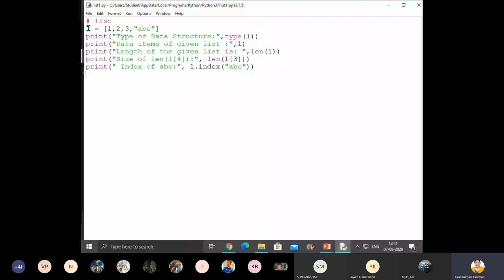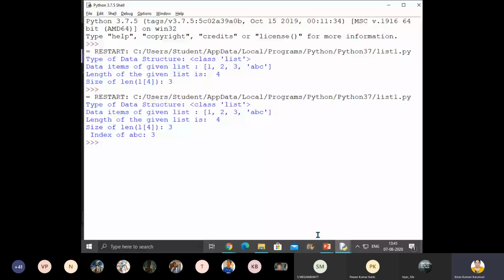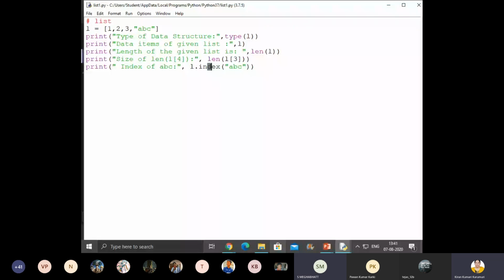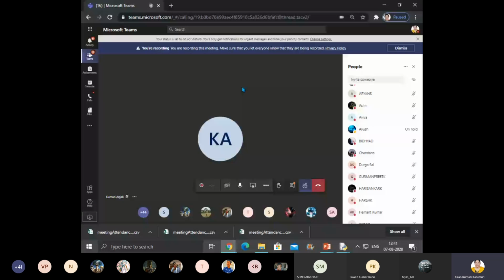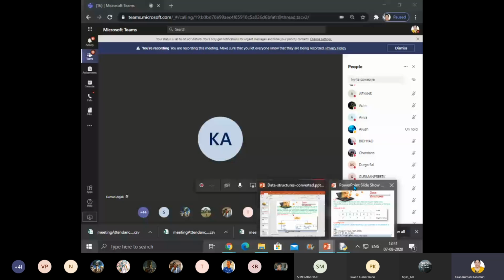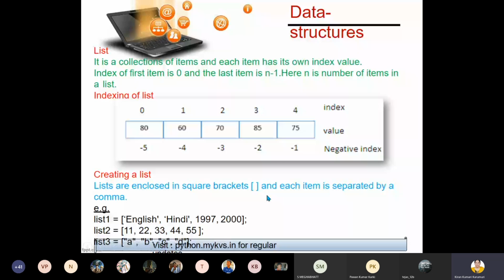L dot index function is there, giving the index of that particular value. Is it clear to everyone, children? Length I have shown you, type I have shown you, index I have shown you. Very good. So this much is clear: how to create a list and then how to print a value at a particular index.